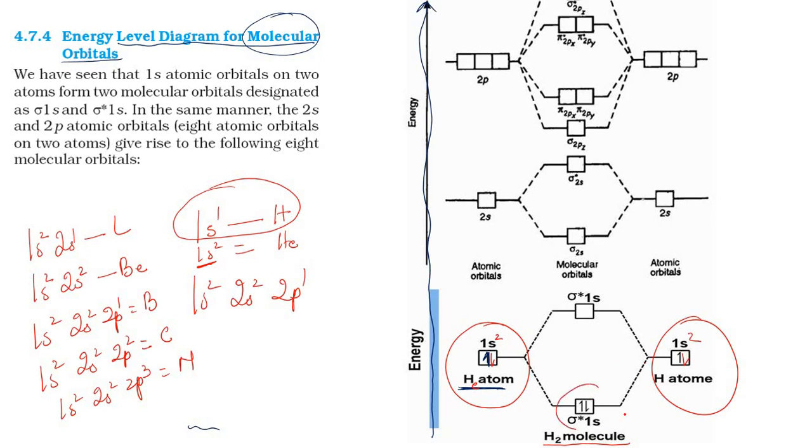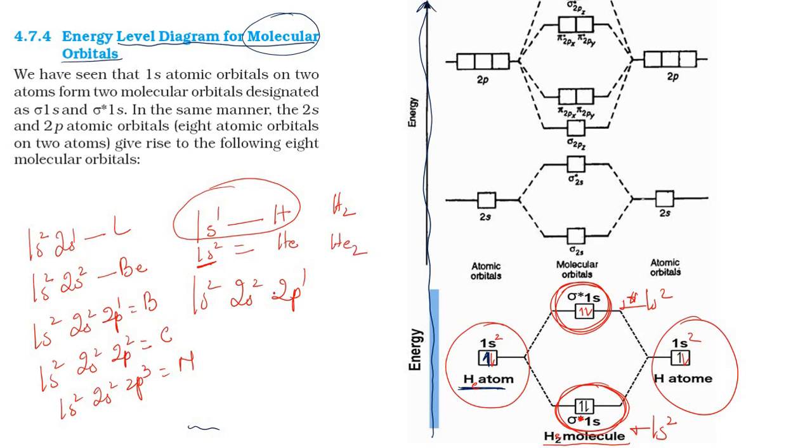Two electrons will be in the bonding molecular orbital, so this becomes sigma 1s2, and here I have to write two electrons, so this becomes sigma star 1s2. Is it clear now? Two are involved in the bonding molecular orbital and two are involved in the anti-bonding molecular orbital. We are going to learn all these molecules. First we have learnt the hydrogen molecule just now, and second the helium molecule.